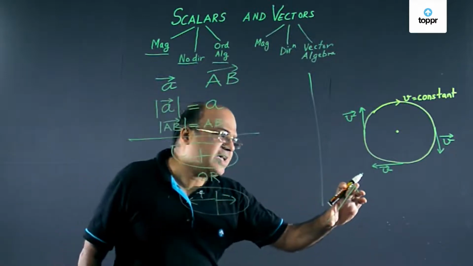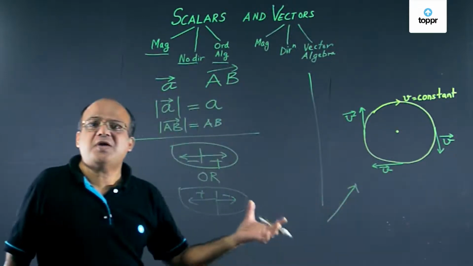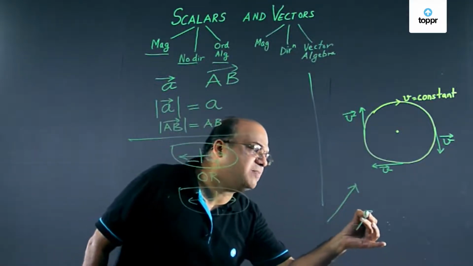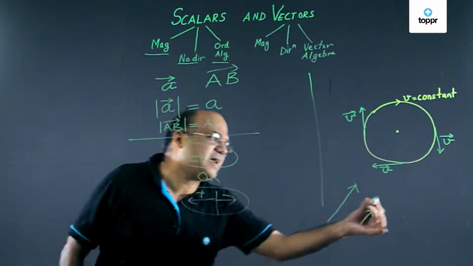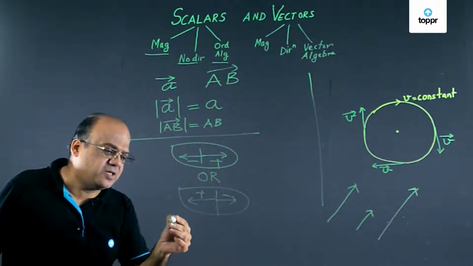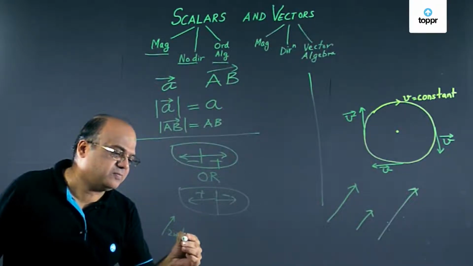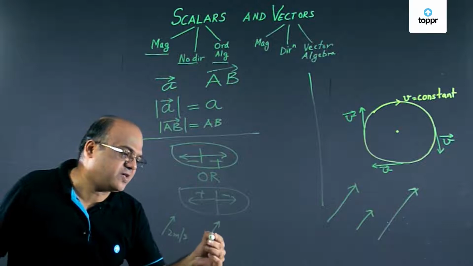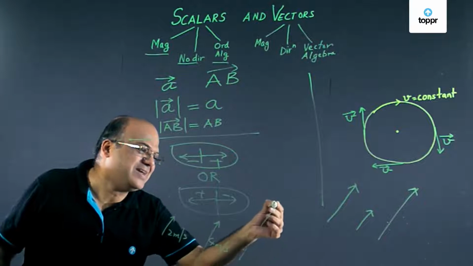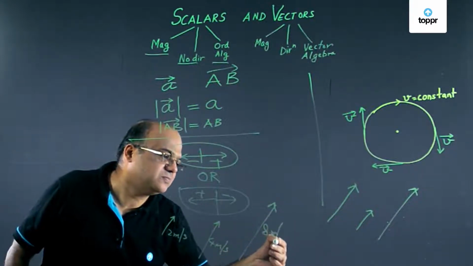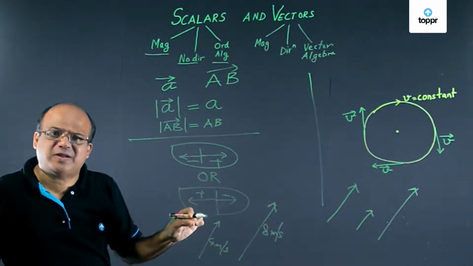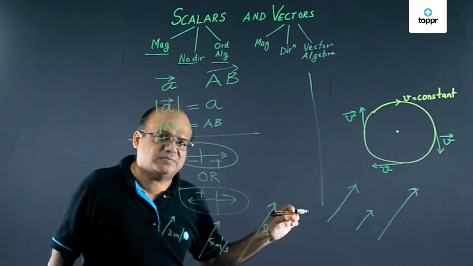The length of this line is proportional to the magnitude of the vector. If you draw a small line, then the magnitude is less. If you draw a big line, the magnitude is more. This vector may represent 2 meters per second. Double this length will represent 4 meters per second. And double of this will represent 8 meters per second. And the direction of this line segment gives us the direction of the vector.